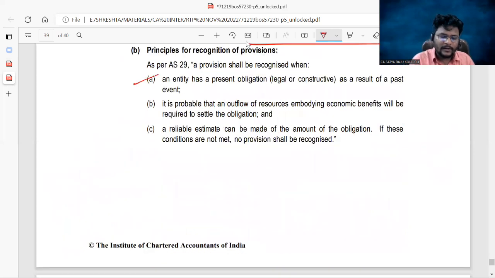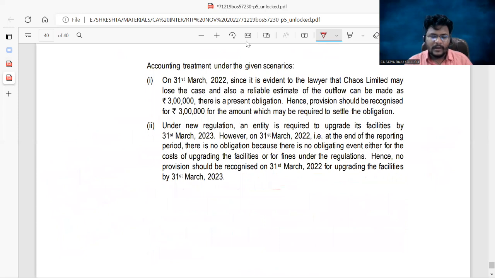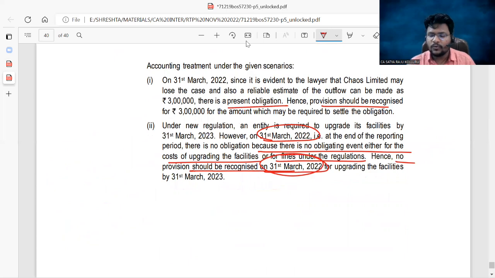So first they provided the definitions of AS 29 here. Then the first scenario, there is a present obligation. That's why provision should be recognized. And the second scenario, there is no present obligation for the year ended 31st March 2022, because there is no obligating event either for the cost of upgrading of facilities or for the fines under the regulations. Hence, no provision should be recognized on 31st March 2022. Am I right? Fine.